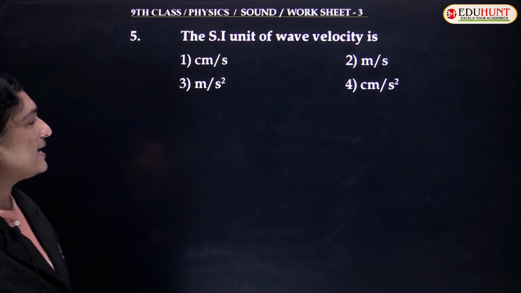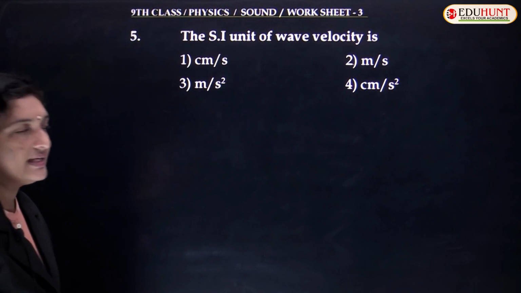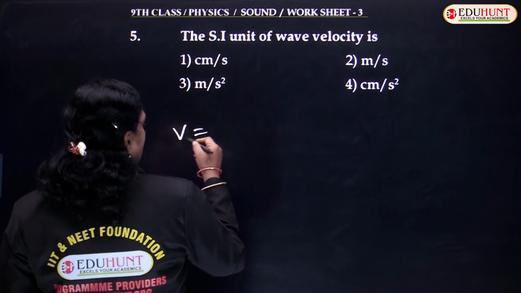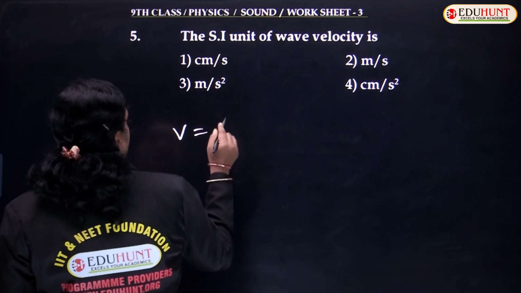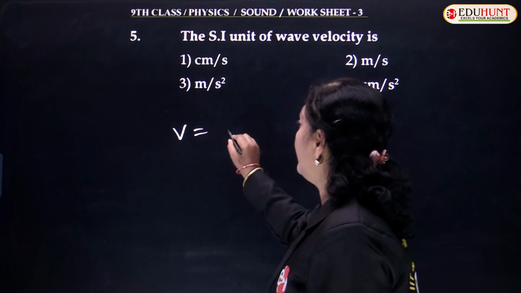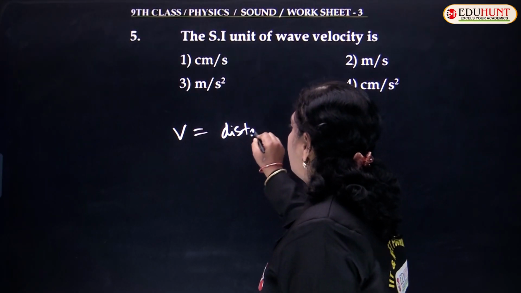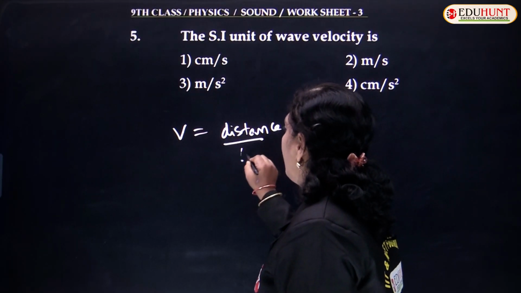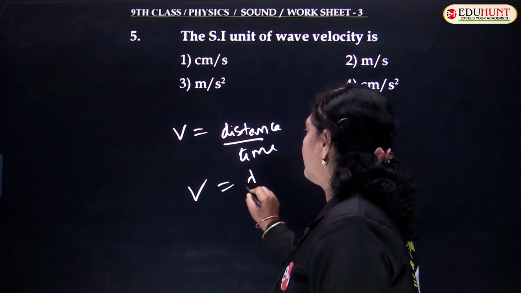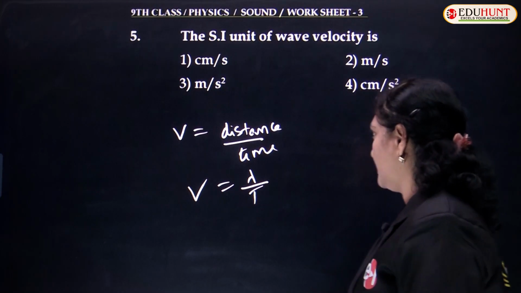Moving to the fifth question, the SI unit of wave velocity is. Children, whatever be the velocity, the formula for velocity is displacement by time or distance by time. For wave velocity, the distance is measured as wavelength upon time period.